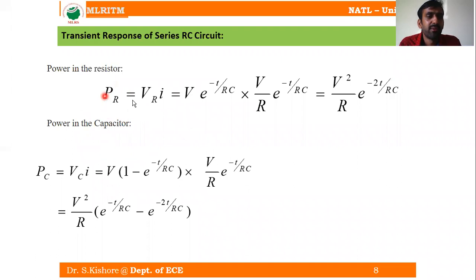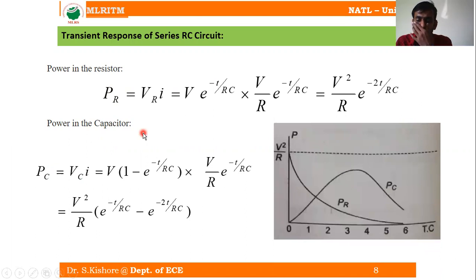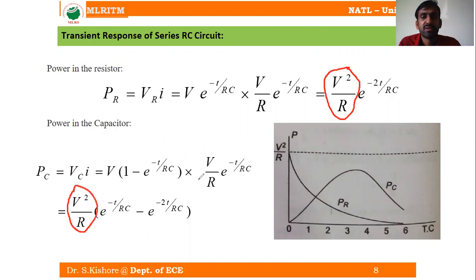Now, if we plot the responses for the power in the capacitor and the resistor with respect to the time constant, we can see the power in the resistor, because it is the V square by R in both the terms, V square by R is going to be the constant term. So V square by R is here, which is the initial value.